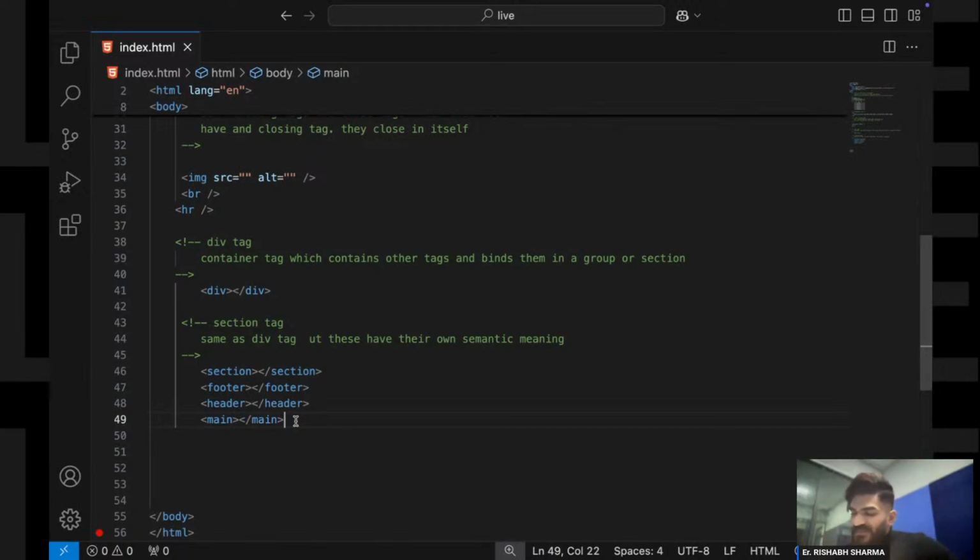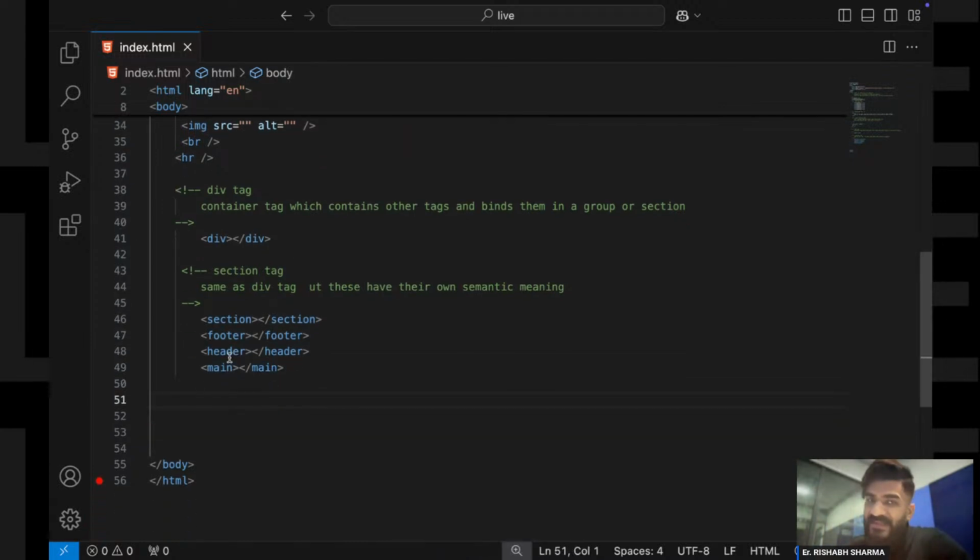Use of main tag, so basically the use of main tag is to wrap the main content. Whatever our main content is, we can wrap that content into this main tag. Okay, that is the main use case of this main tag.